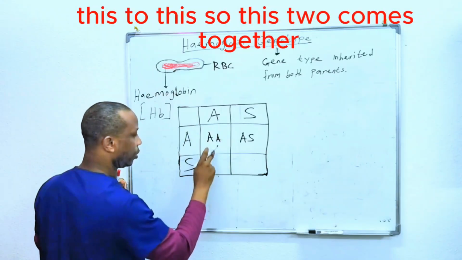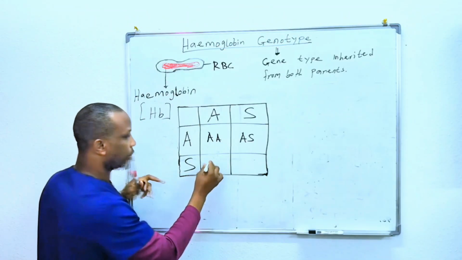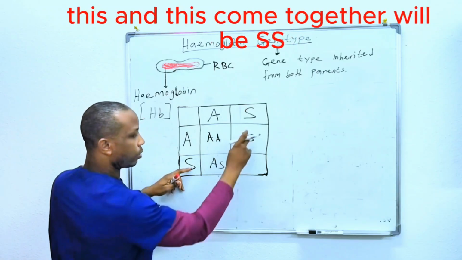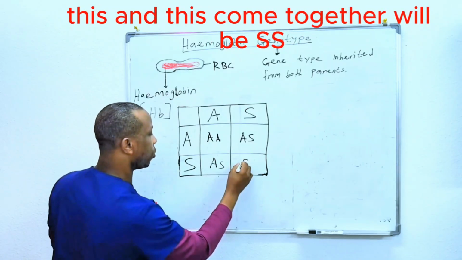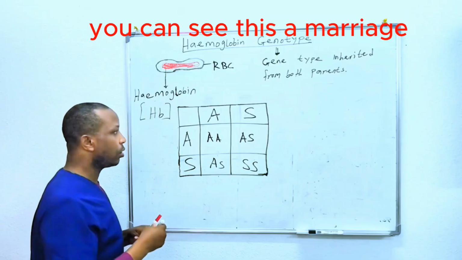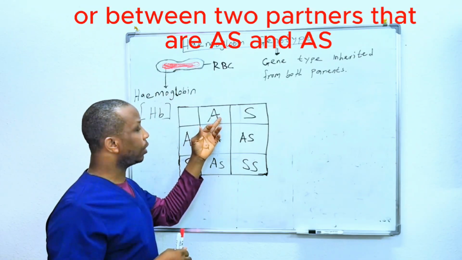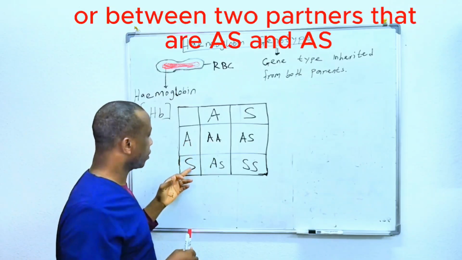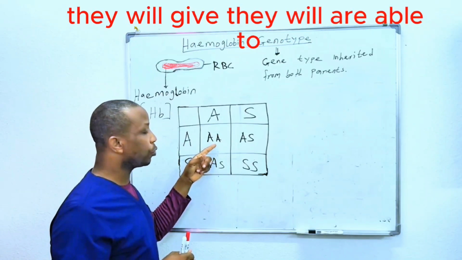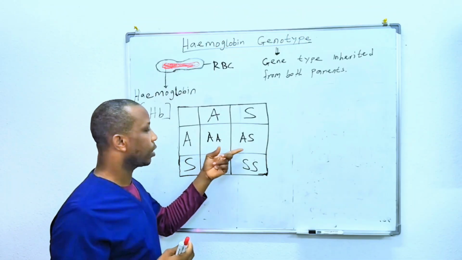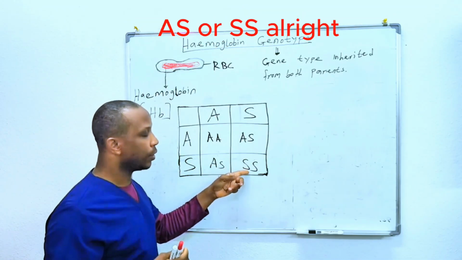This to this, so these two come together, AS as well. And this and this come together will be SS. You can see this marriage between two partners that are AS and AS, they will likely have children that are either AA, AS, or SS.